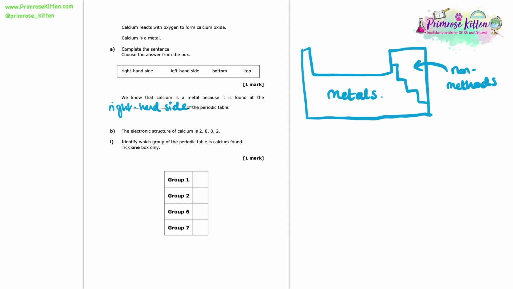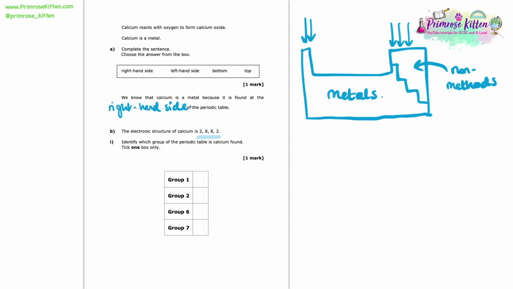So the electronic structure of calcium is 2882. Now we're asked to identify which group of the periodic table calcium is found, and we're asked just to tick one box. Well, here of course we could look up calcium in the periodic table if we needed to. We could find our periodic table, look up calcium, and the groups are going to be the column that it is found in.